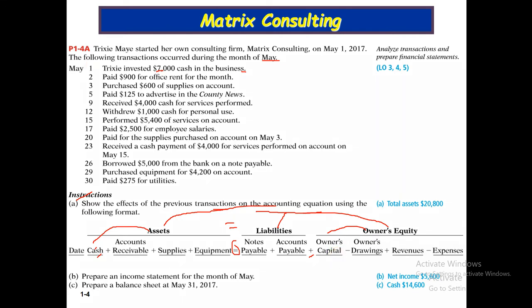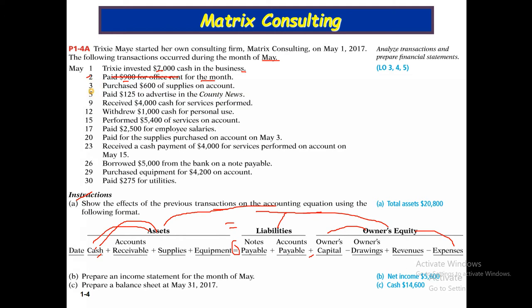May 2, paid $900 for office rent for the month. For this transaction, asset cash decreases and owner's equity expenses decrease.